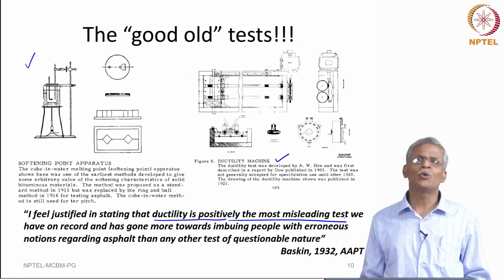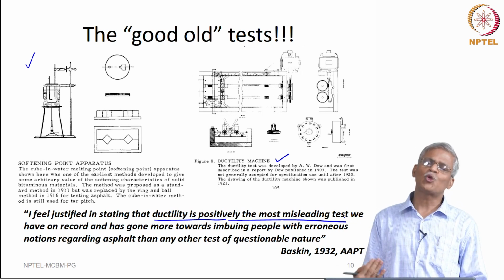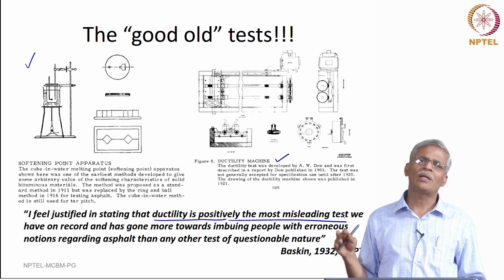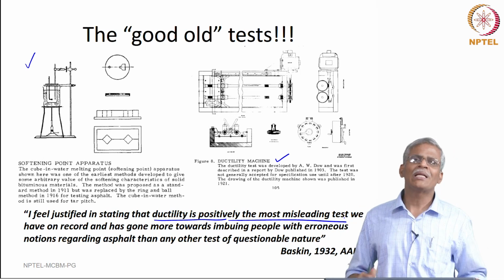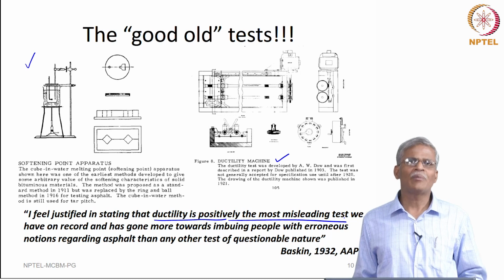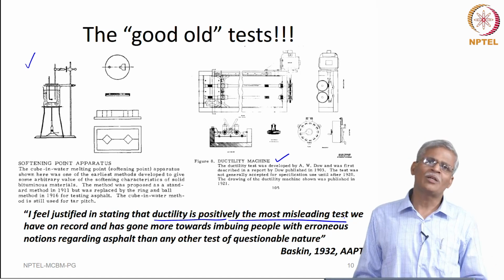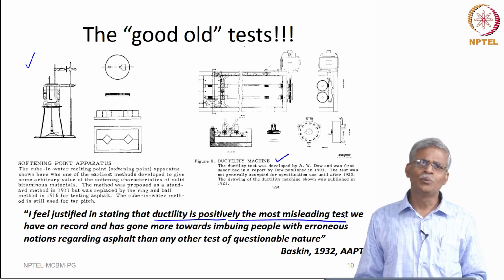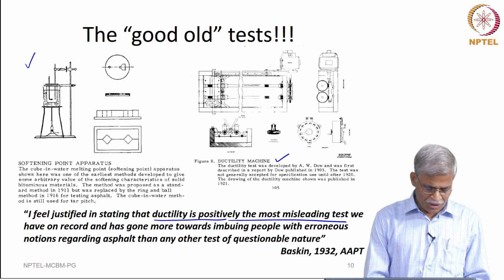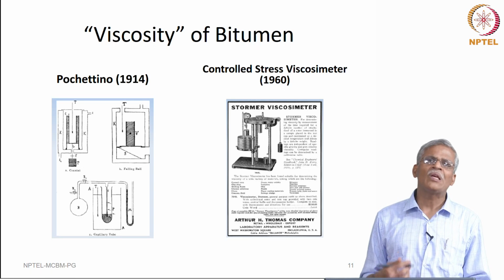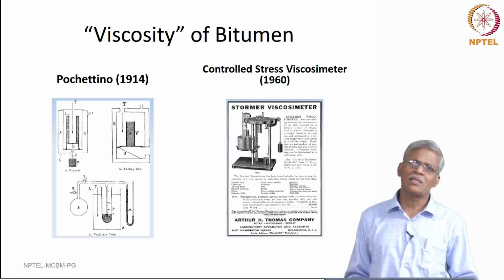But these tests have survived, they are being used. The ductility machine is slowly easing out, but we have started using the same machine with minor changes for the elastic recovery, but still this is being used. Most of the time, excepting the softening point and the penetration, not much information one can get from that, and most of the time we use this for what is really called the consistency.